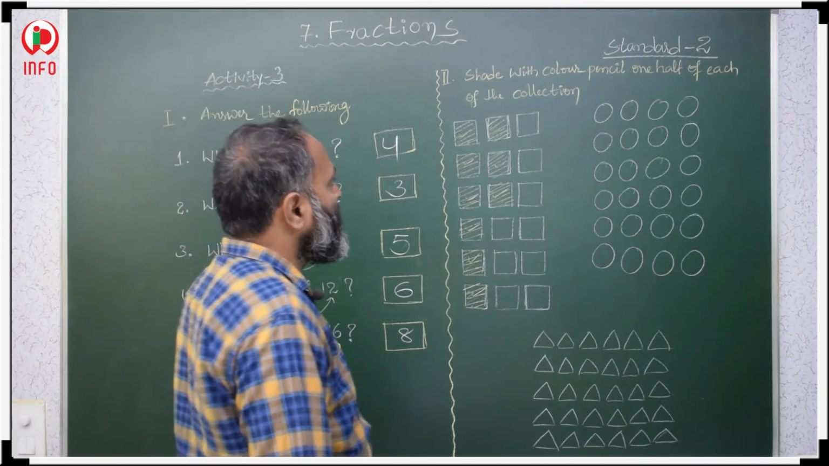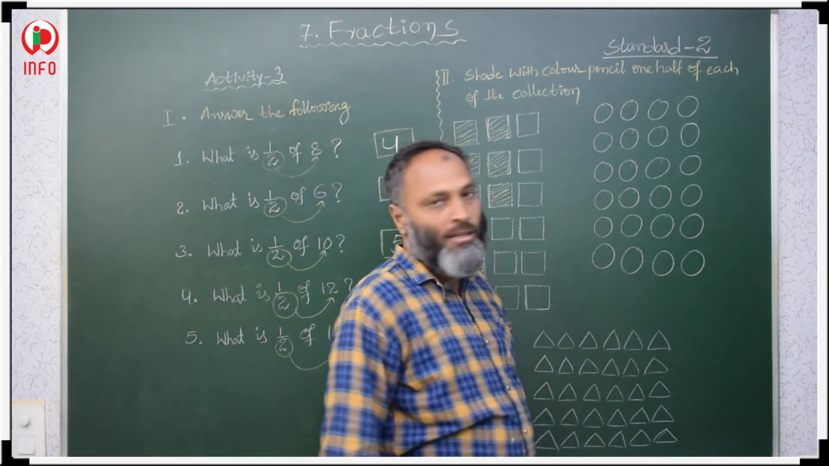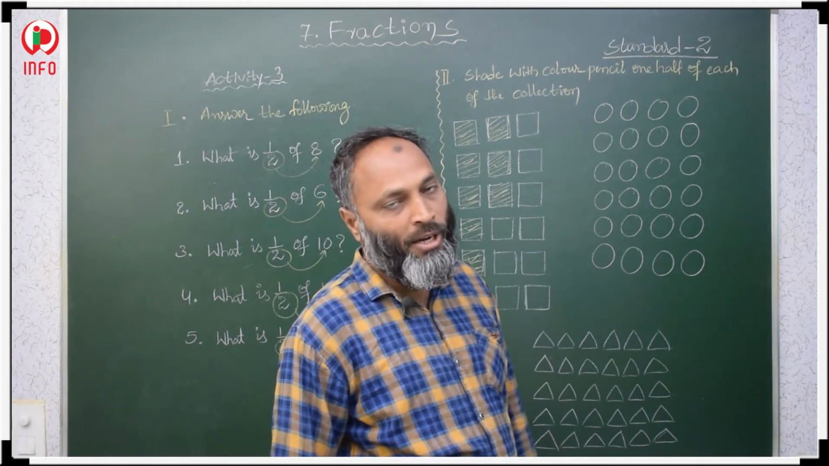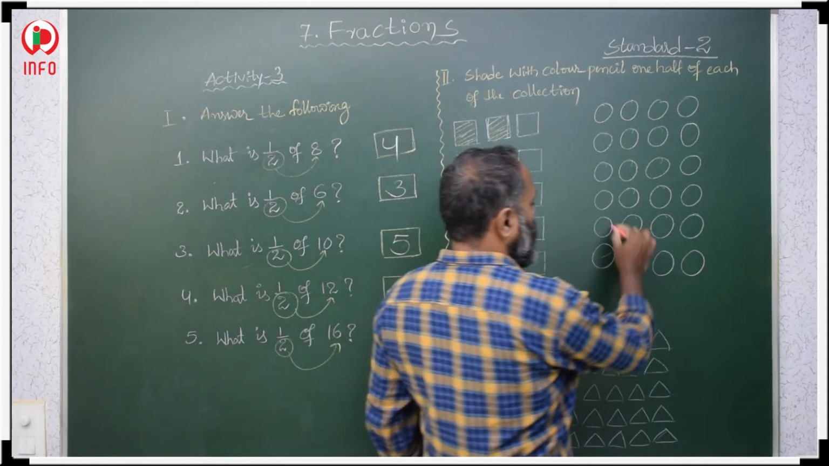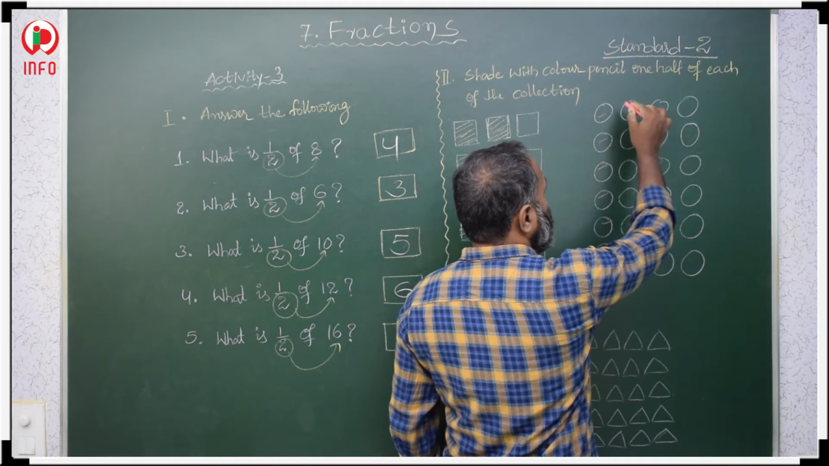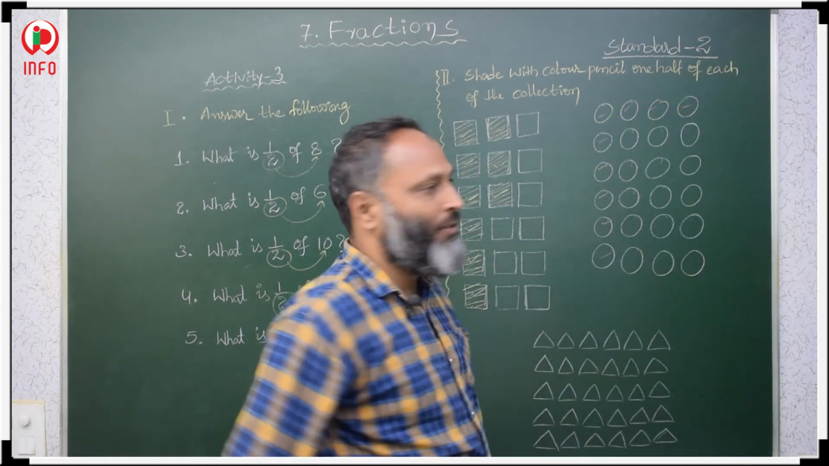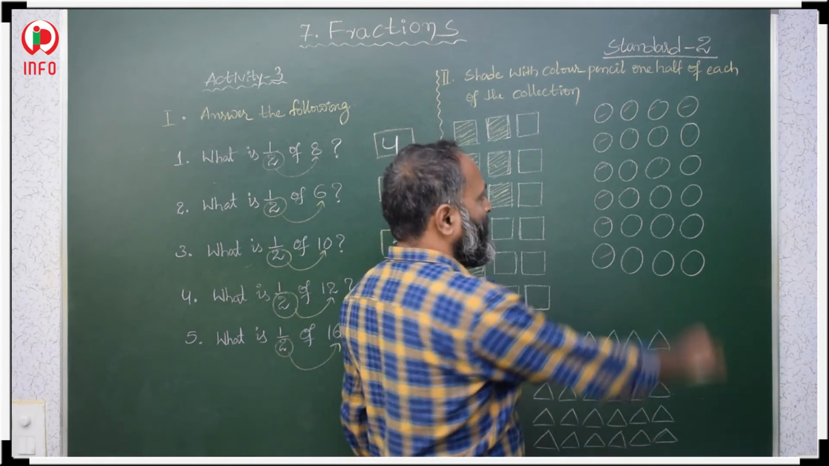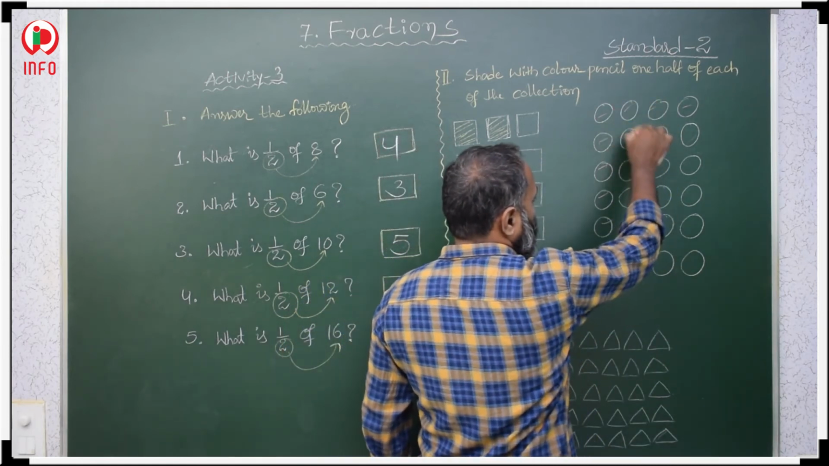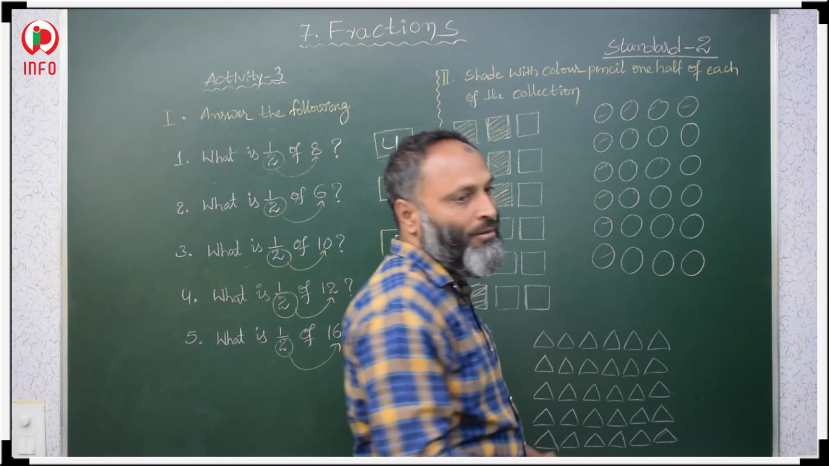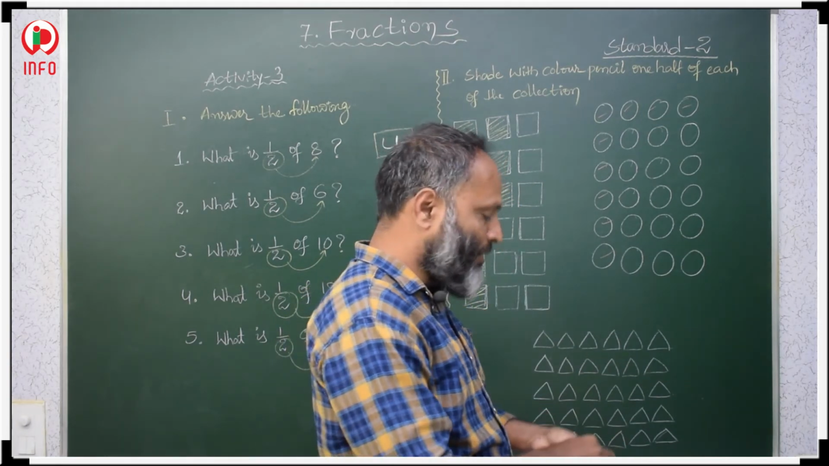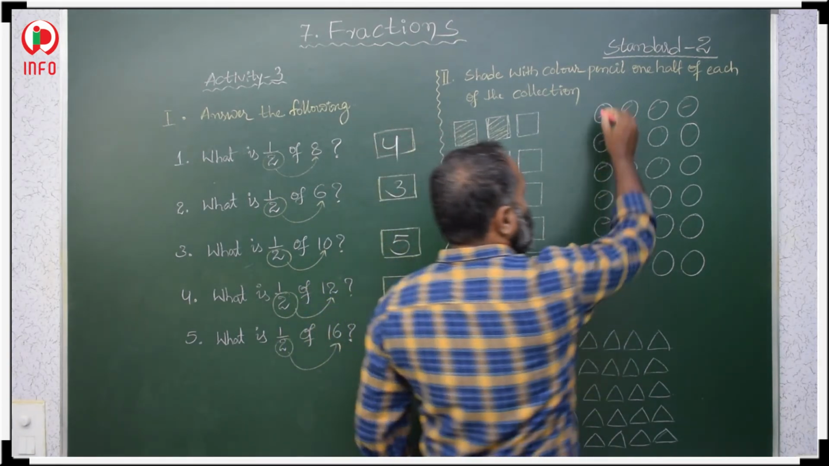Now, here in the circular objects, first we have to find how many total objects, then half. 1, 2, 3, 4, 5, 6. 1, 2, 3, 4. 6 4s are 24. 24, half means 2 rows. These 2 rows we have to shade. So, 2 rows shaded, unshaded means only 2 rows we have to shade. So, these rows,